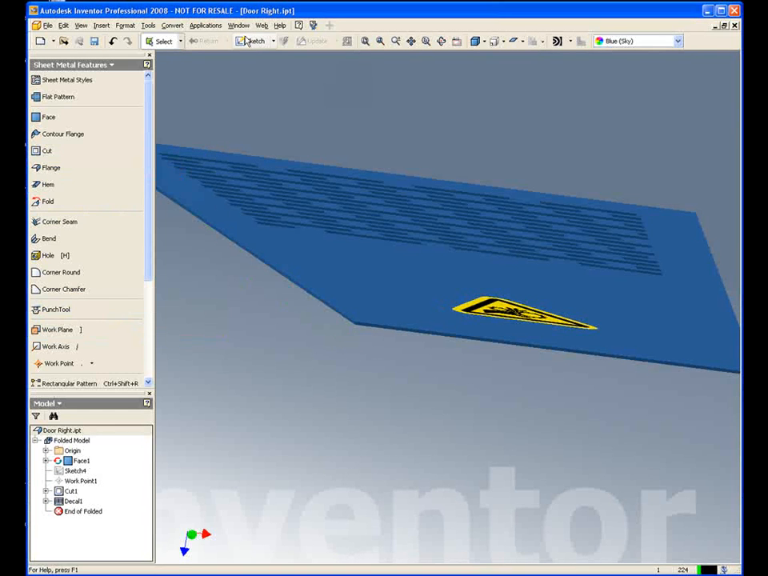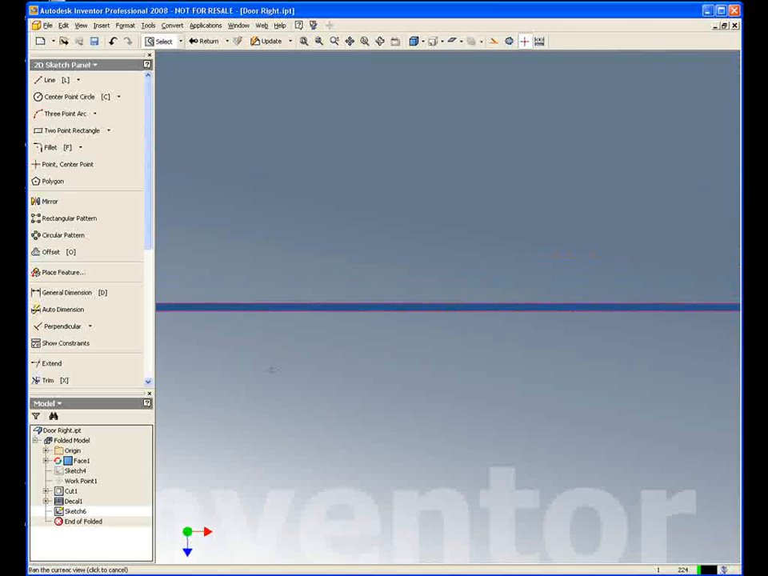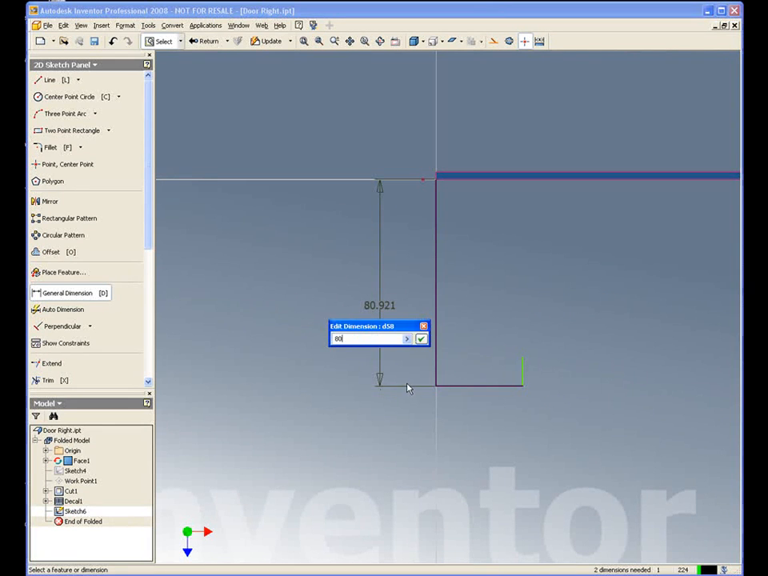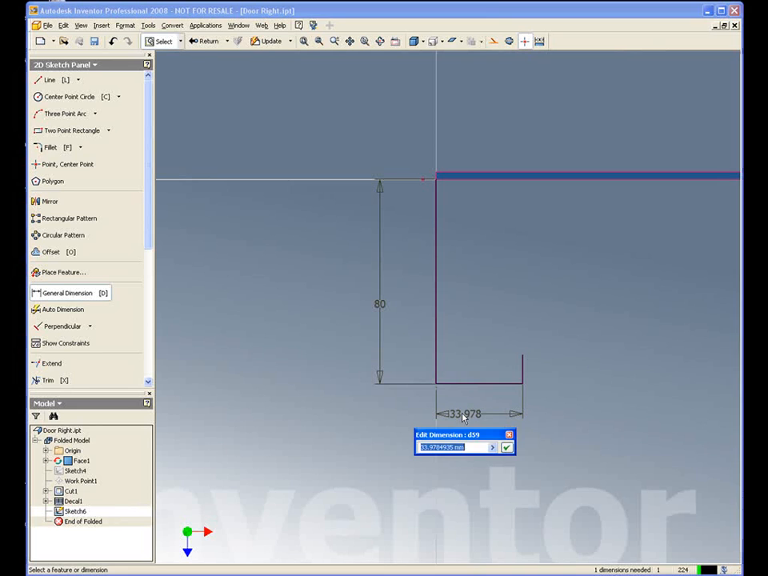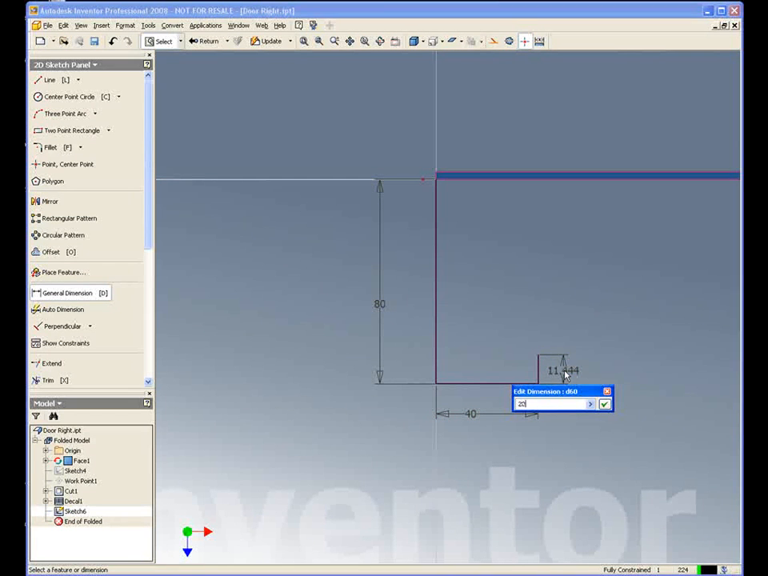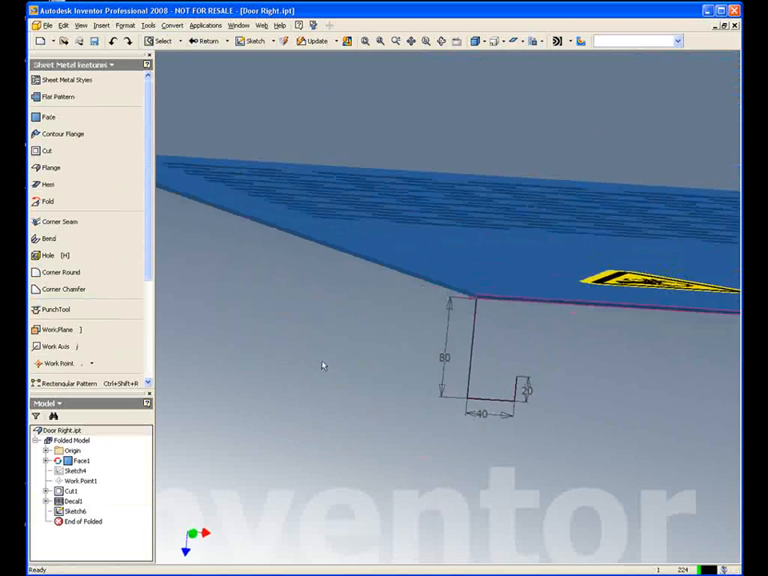So I'm going to cancel that, and what I'm going to do is create a sketch just on the edge of this sheet metal panel, and I'm just going to draw a simple sketch that's just going to come down and then across, and we'll perhaps go up a little bit as well. I can add some dimensions in there, so I can make this 80mm. We'll make this one 40, and we'll make this one 20.